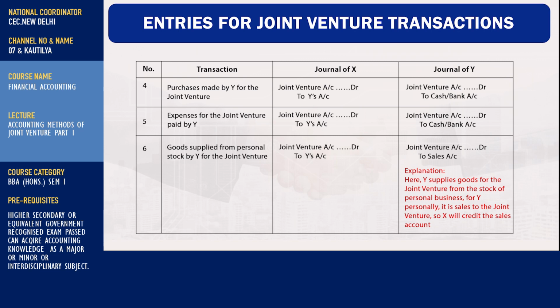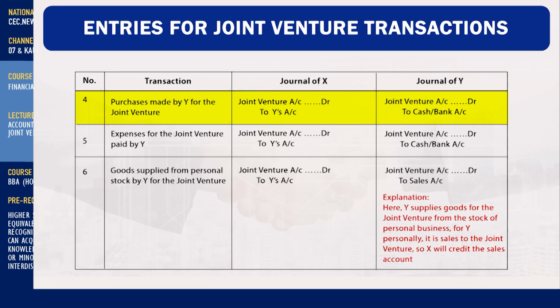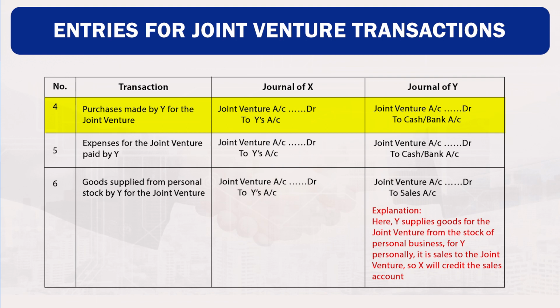Transaction number 4. Purchase made by Y for joint venture. In the book of X, joint venture account debit to Y's account credit. In the book of Y, joint venture account debit to cash or bank account credit.